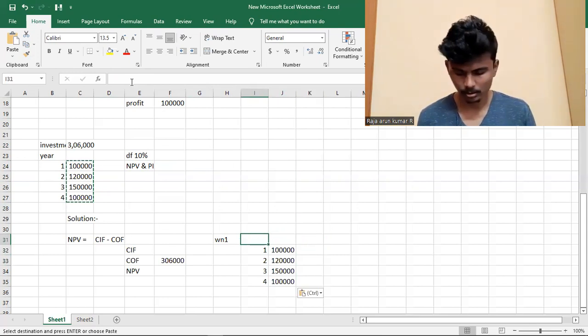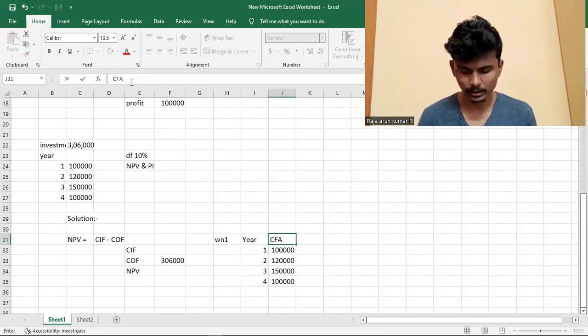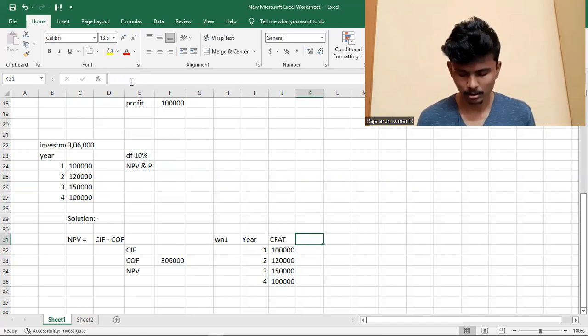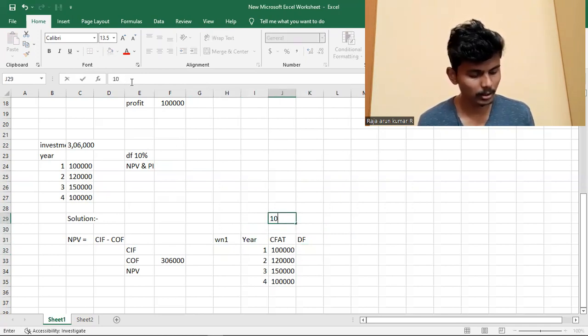This is the year, this is cash flow after tax, into discounting factor. What is the discounting factor? It is 10%.